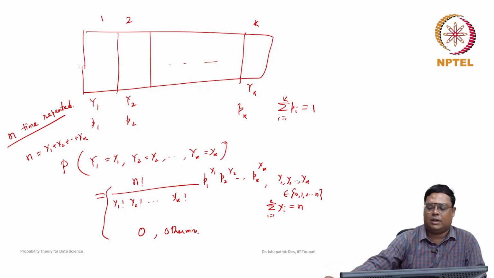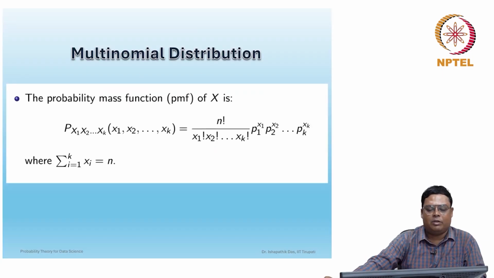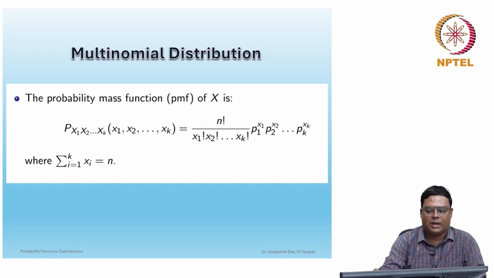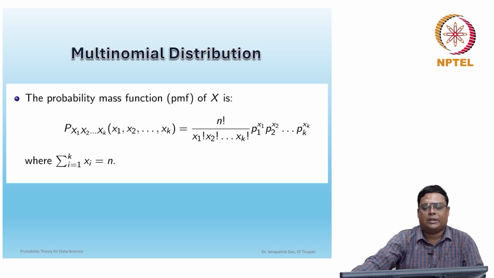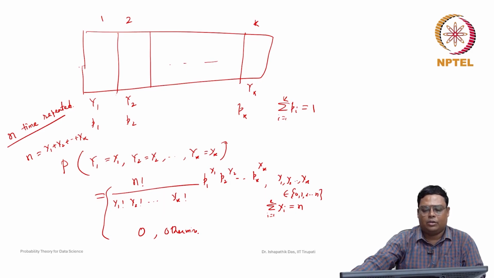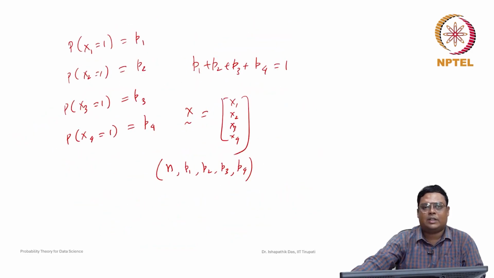So here it is represented: a multinomial distribution. The probability mass function of the multinomial random variable X is given by the probability of x1, x2, xk equal to n factorial over x1 factorial, x2 factorial, xk factorial, p1 to the power x1, p2 to the power x2, pk to the power xk, such that the summation of xi should be equal to n. x1, x2, xk can take any value between 0 to n, but the summation of xi has to be equal to n. So this is known as the multinomial distribution. Because it is a multivariate case, it is a little complicated, so we will not go through more details about this. We just learn it now, and in the future, whenever it is needed, we will discuss more.